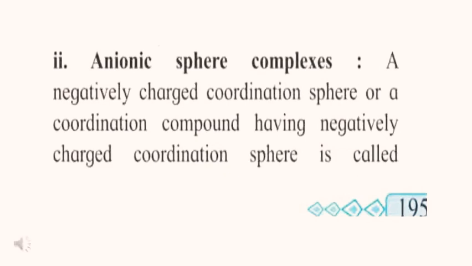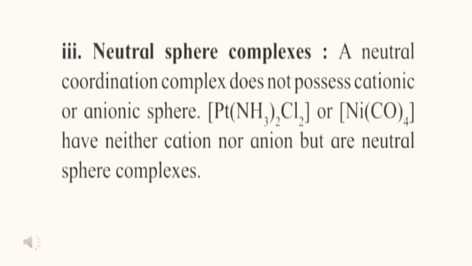Anionic sphere complex. A coordination compound having a negatively charged coordination sphere is called an anionic sphere complex. Neutral sphere complexes.